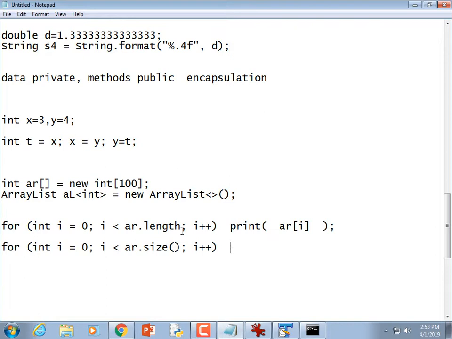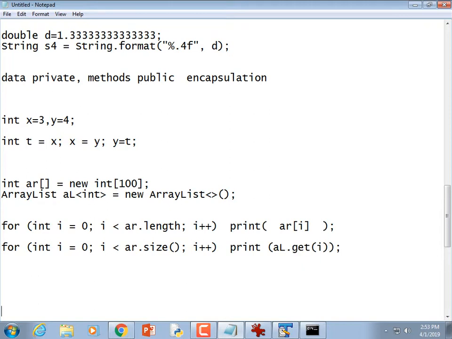Now you're not going to use square brackets to access it. Instead you're going to use .get, right? So print al.get(i). Except it's not a subscript, right? It's just an argument. Anyways, so you use square brackets to get the data out of an array. You use the .get function to get it out of an array list.